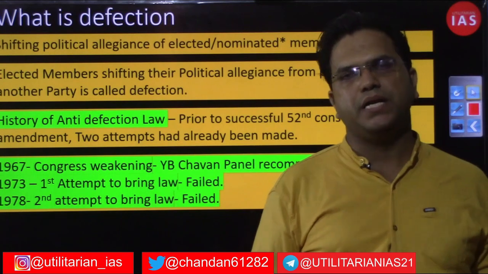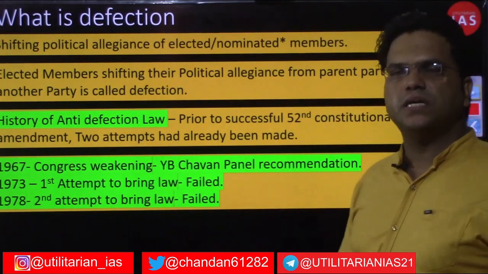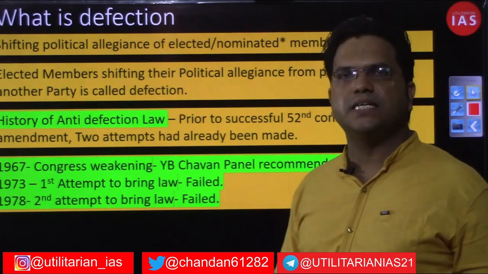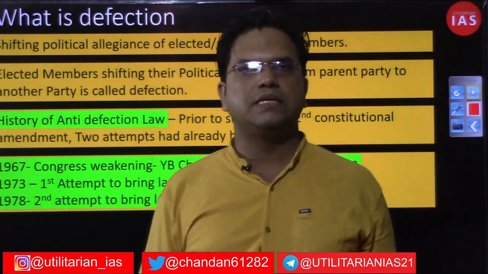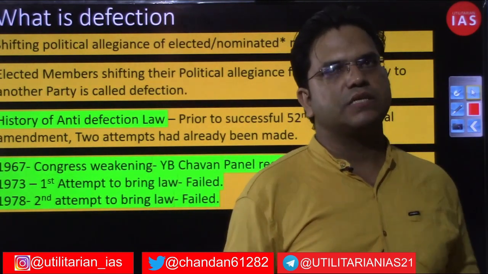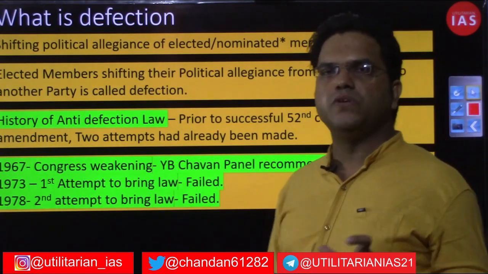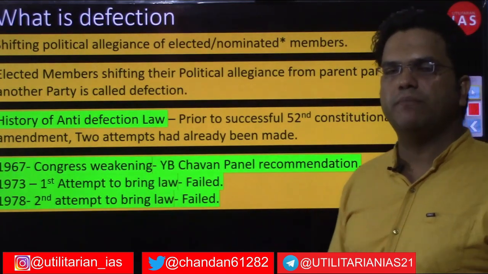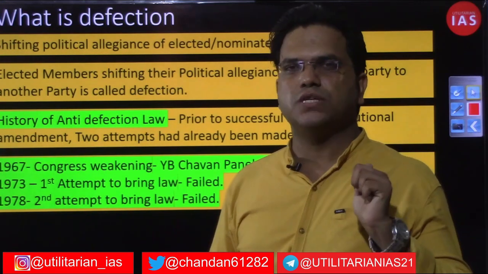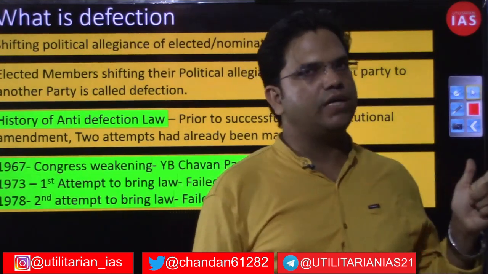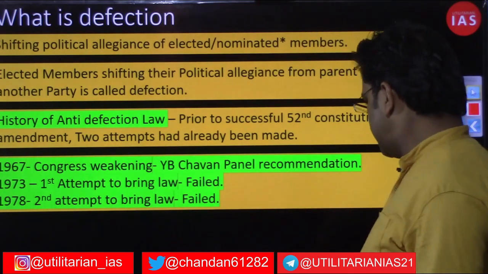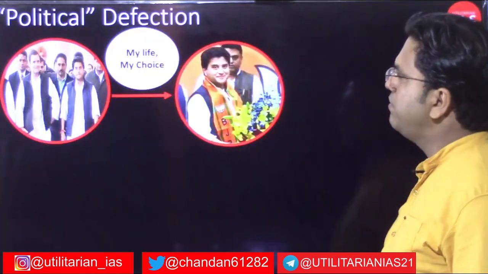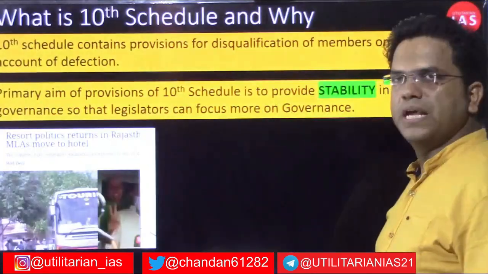Then a second attempt had been made in year 1978 by the then Janata government that was in power, but that attempt also failed. Finally, in 1985 the third attempt was made by the Rajiv Gandhi government, and that attempt was successful. The provisions to regulate defection were inserted into Indian constitution in the form of 10th schedule, by amending 4 articles of Indian constitution, that is article 101, 102, article 190 and article 191, to mention the ground on which members of parliament and member of legislative assembly can be disqualified.